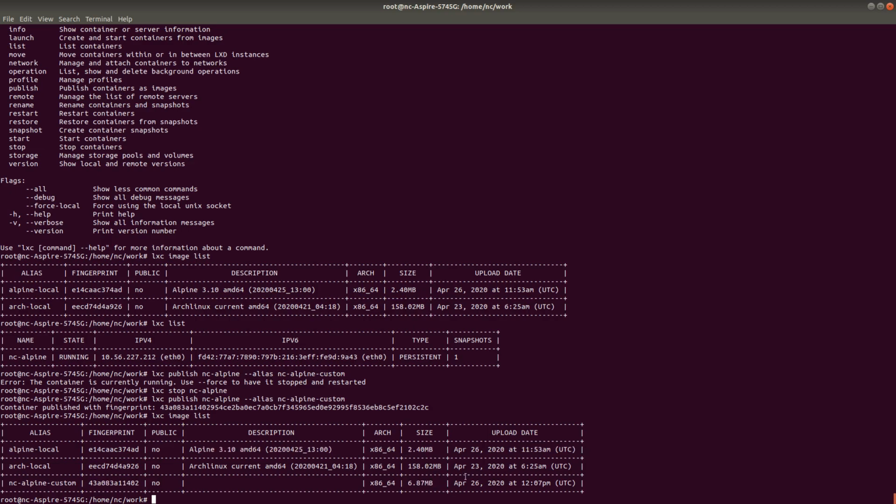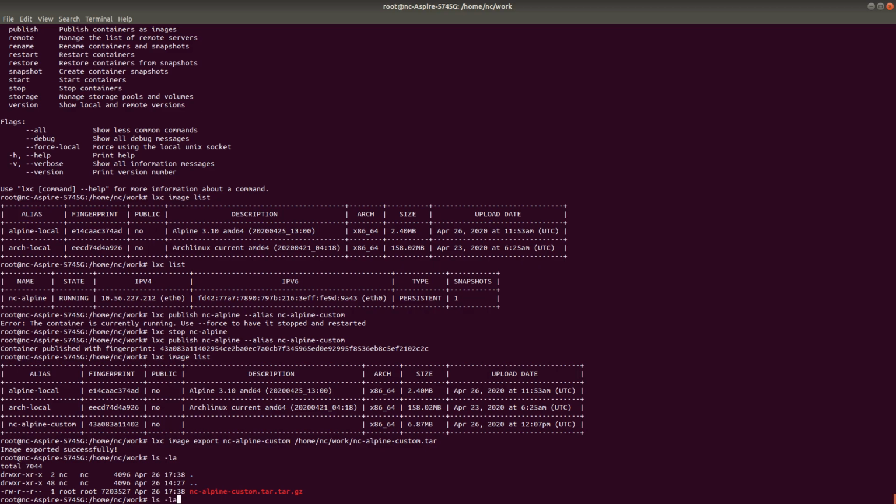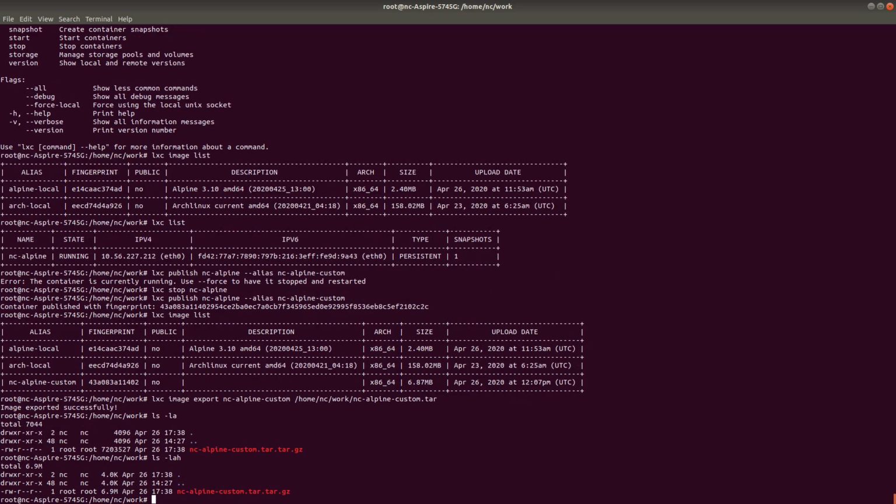Now, if I want to export that image, I have to create a tarball. So let's go ahead and create a tarball. LXC image export, and then this image, which is NC Alpine custom. And where I want to export it, say I want to export it to home NC work, and then the name of the tar file, say nc-alpine-custom.tar. Okay, image exported successfully. As you can see, it has around 6.9 megabytes of size.